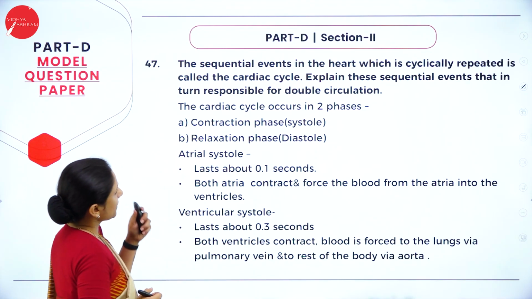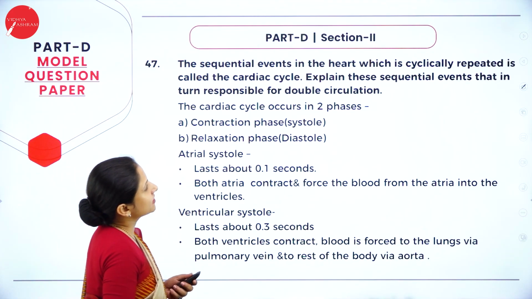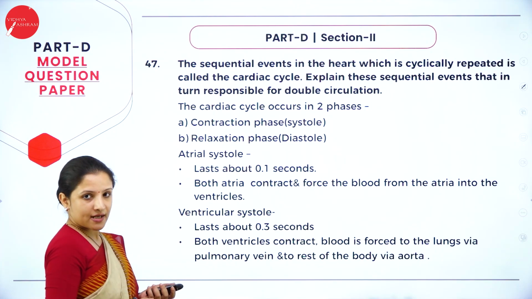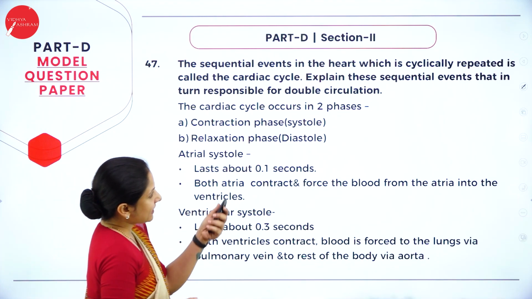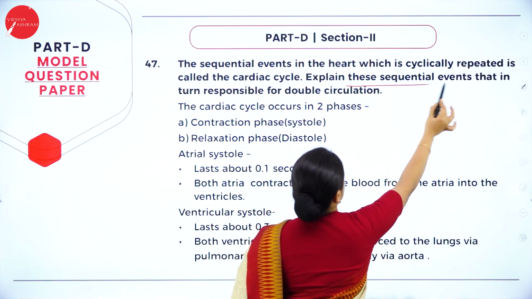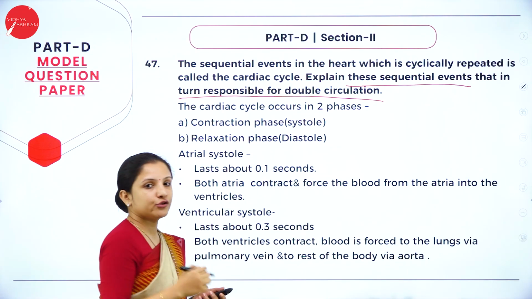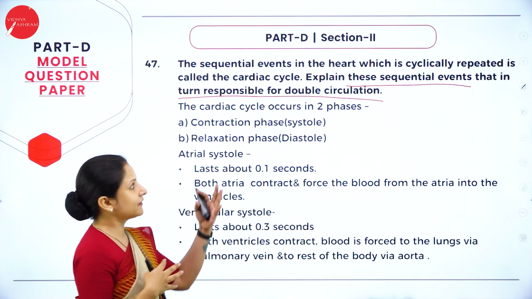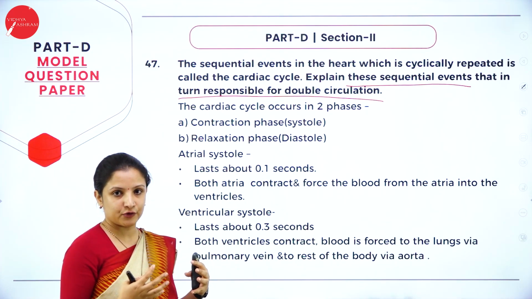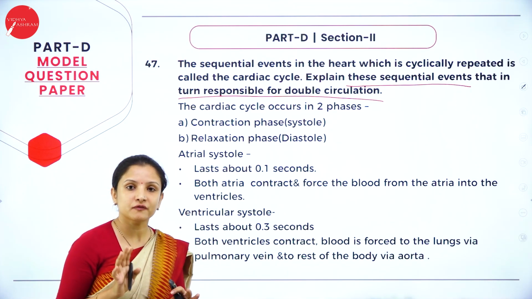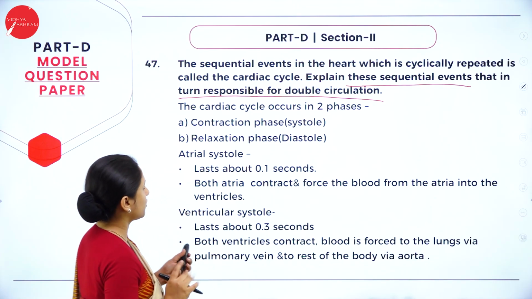Next one. The sequential events in the heart, which are cyclical and repeated, are called the cardiac cycle. Explain these sequential events that in turn are responsible for double circulation. They just give such a big question and make you confused. The only thing is, here you have to write the events that occur during the process of double circulation of the heart. That is what you need to write.